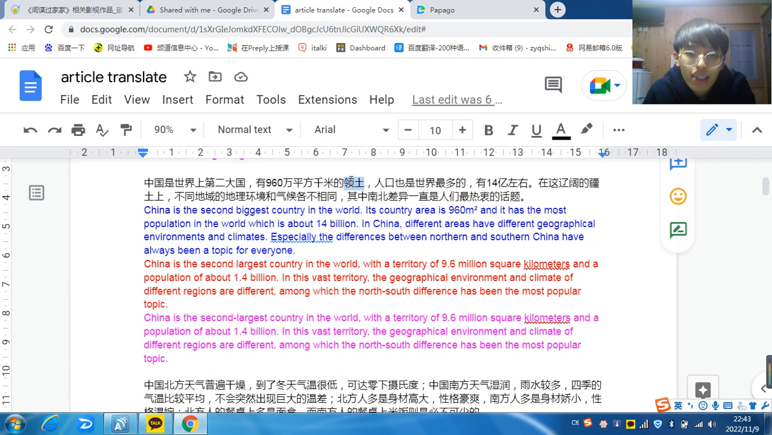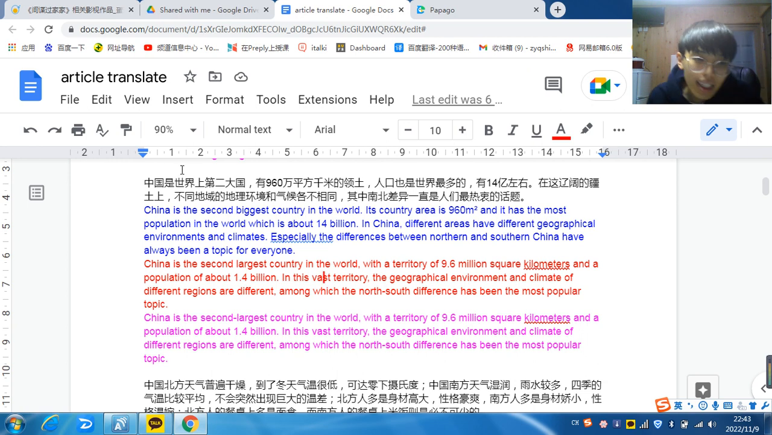Okay, so here is the word territory, and here it's really big, like the territory is really big. It uses the word "vast" in this, the vast territory.